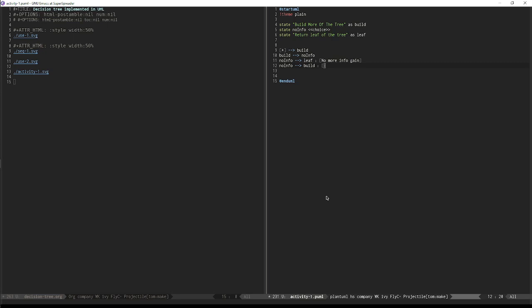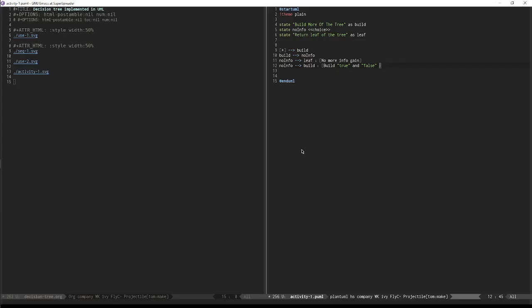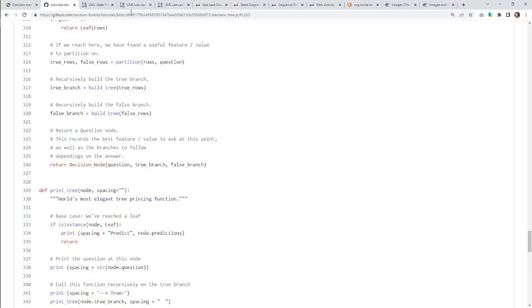So we're going to say build true and false features. Is that how they call them? Rows. Yeah. Branches. So these don't need to be like that. Just say build true and false branches. So this doesn't capture everything, but it actually sort of captures what we're doing. You just need more diagrams to supplement it.